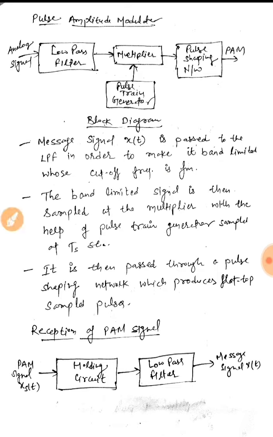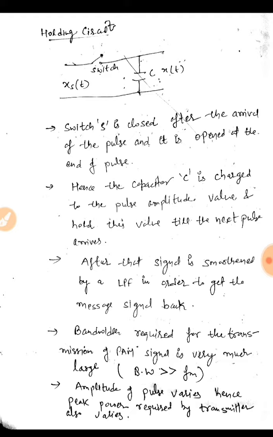This is the basic block diagram of the pulse amplitude modulation reception. In that we need a holding circuit and a low pass filter, because we can easily get our message signal back using a low pass filter at the receiver, and in case of pulse amplitude demodulation it uses a holding circuit. Switch S is closed after the arrival of the pulse. At the input we have the pulse amplitude wave, which would look like this,